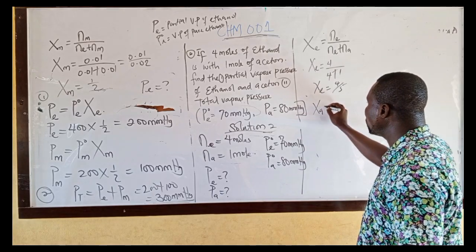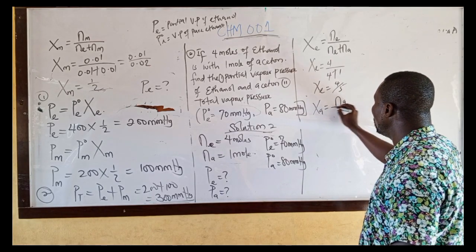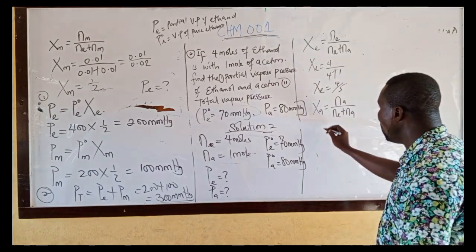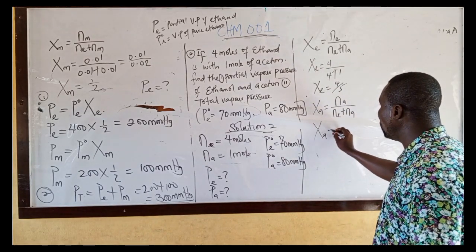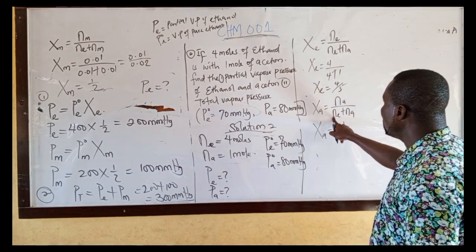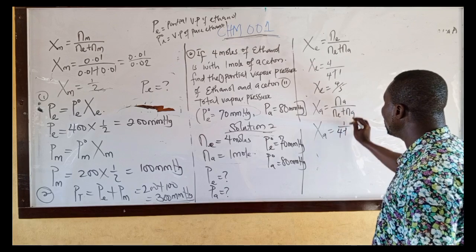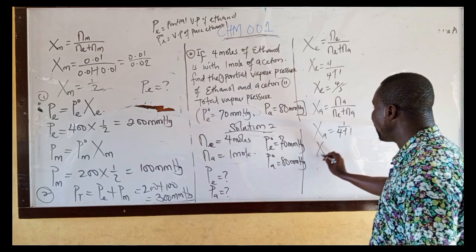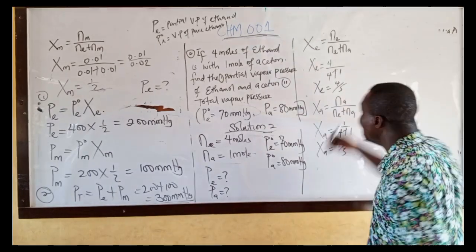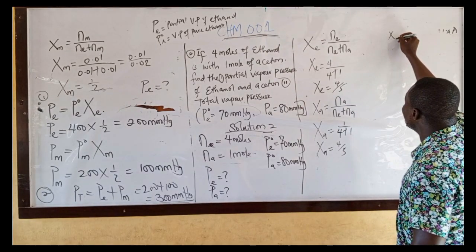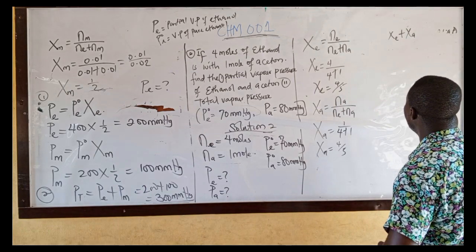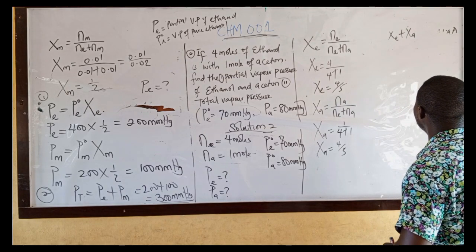Let us look at the mole fraction of acetone. Mole fraction of acetone is the mole of acetone over the mole of ethanol plus the mole of acetone. The mole of acetone is given as 1, over mole of ethanol 4 plus mole of acetone 1. That means the mole fraction of acetone is 1 over 5. Addition of the two will give you 1. Mole fraction of ethanol plus mole fraction of acetone must give you 1.